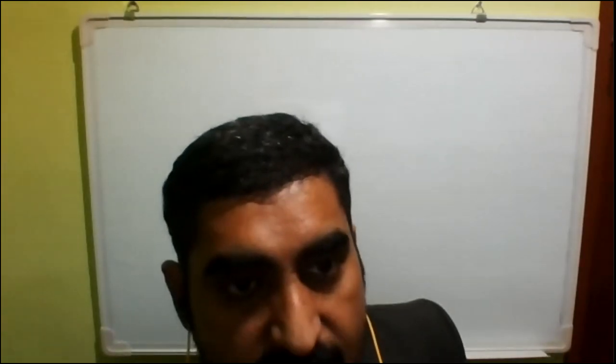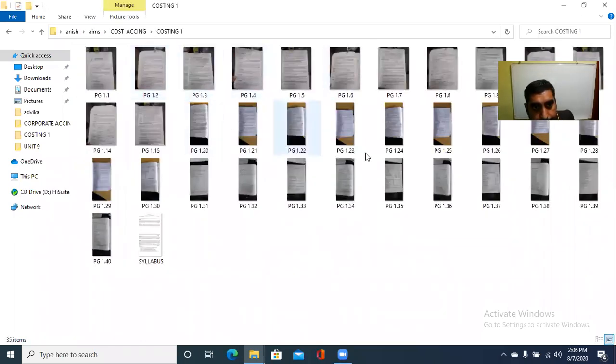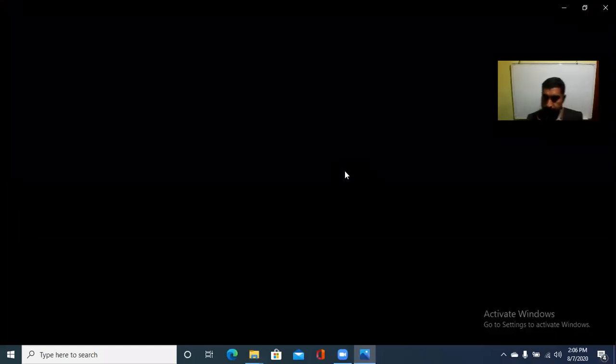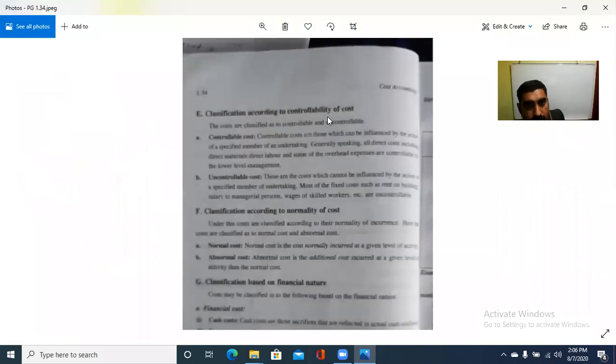Then today we are going to see the balance one with the classification, that is classification according to the controllability of the cost. How to control the cost?